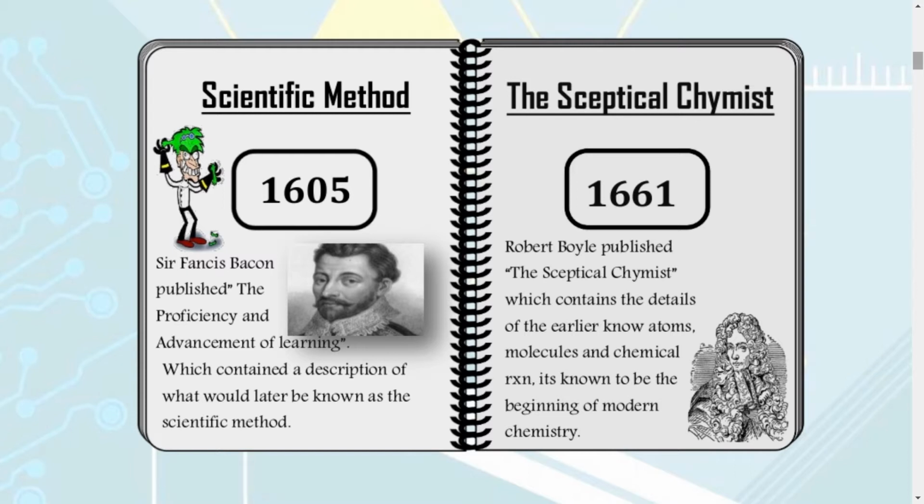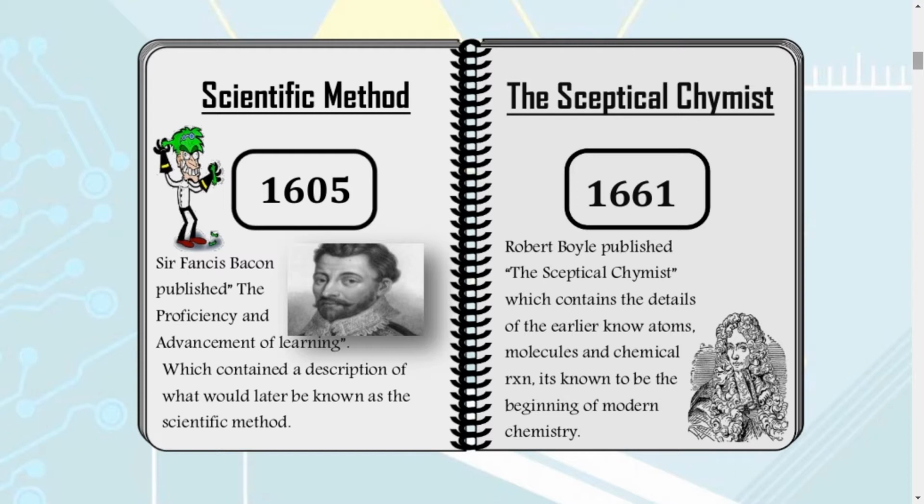It is known to be the beginning of our modern chemistry. That means chemistry took a greater path towards modernity at his time. So he printed that, and a lot of development in chemistry started in 1661.